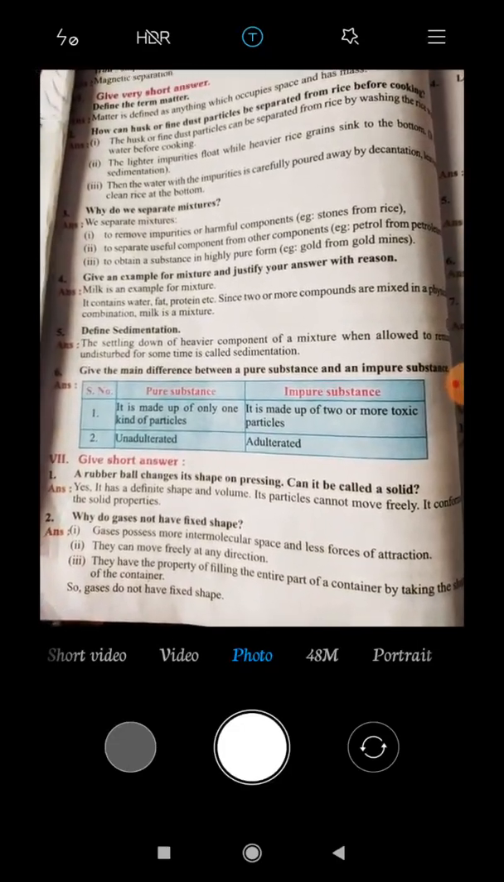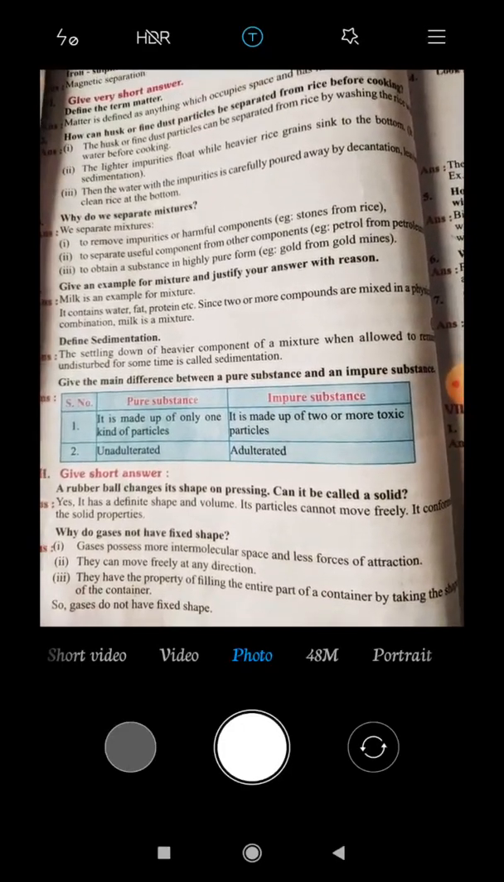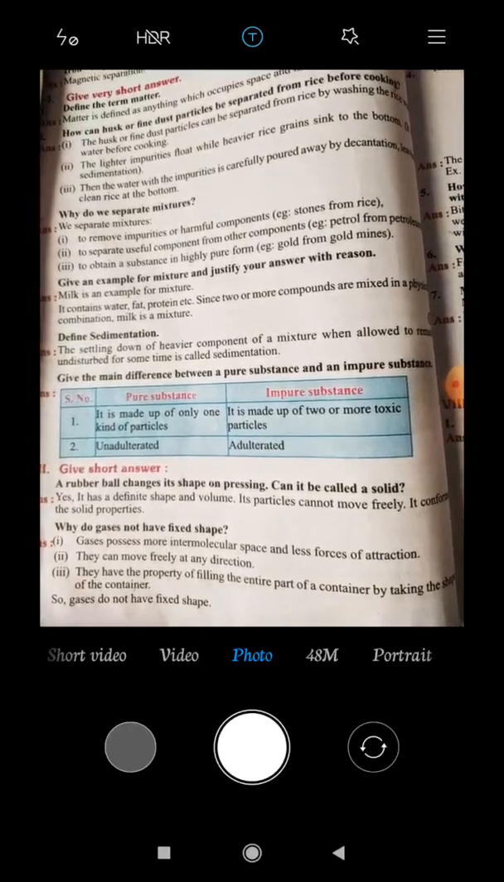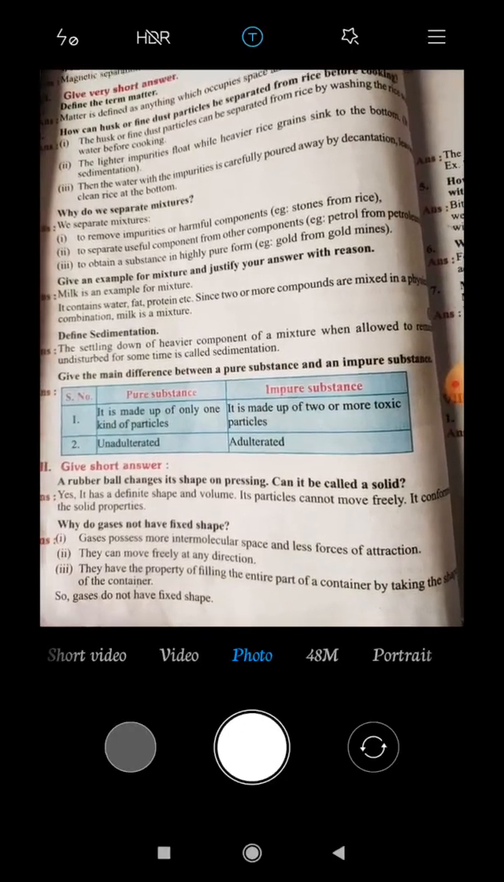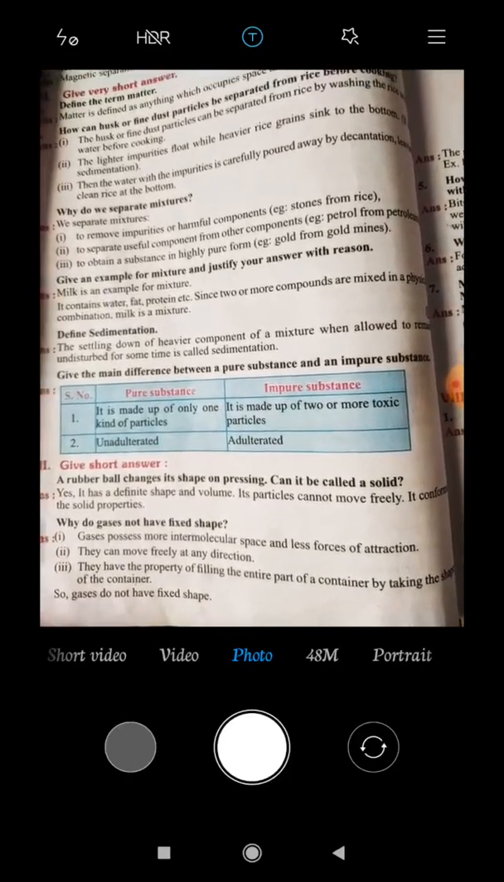Next, second question. Why do gases not have fixed shape? Gases possess more intermolecular space and less force of attraction. They have the property of filling the entire part of a container by taking the shape of the container. So, gases do not have fixed shape.